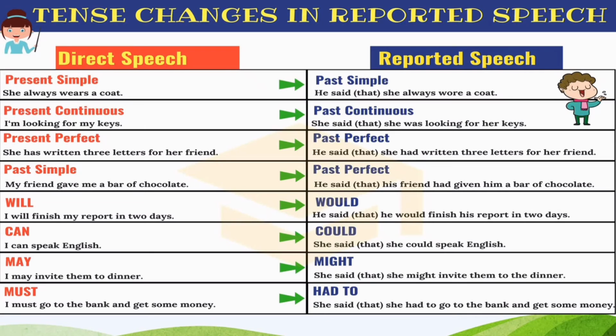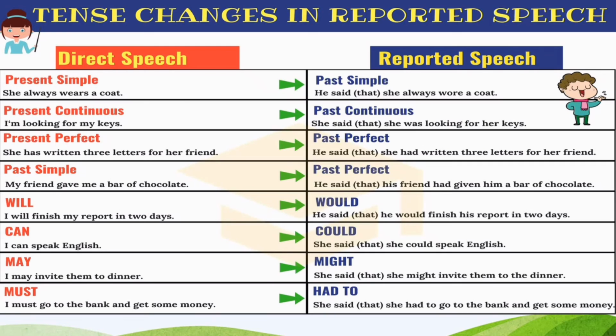Similarly, present continuous will become past continuous. Present perfect will become past perfect. Past simple will become past perfect. For example, my friend gave me a bar of chocolate. Now this is in past simple. When it is converted into past perfect, it would become, he said that his friend had given him a bar of chocolate. Now observe the changes, how simple past tense is changed into past perfect tense.